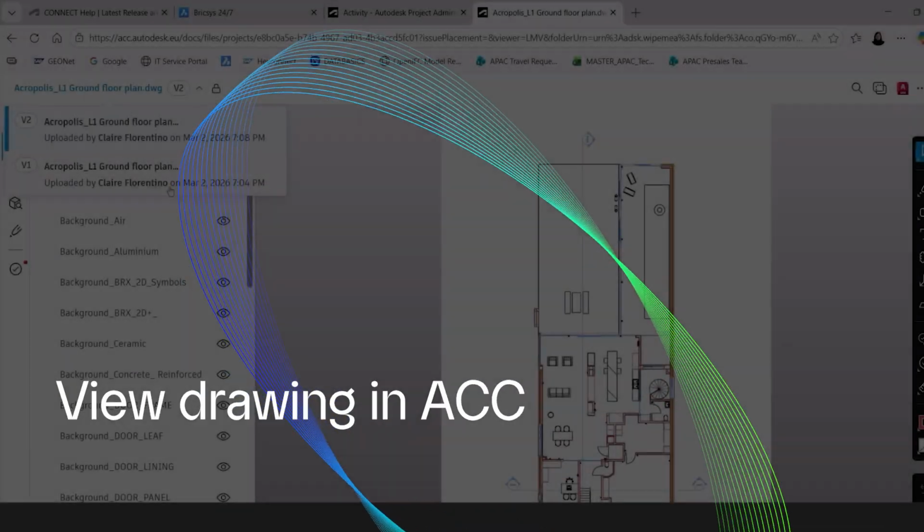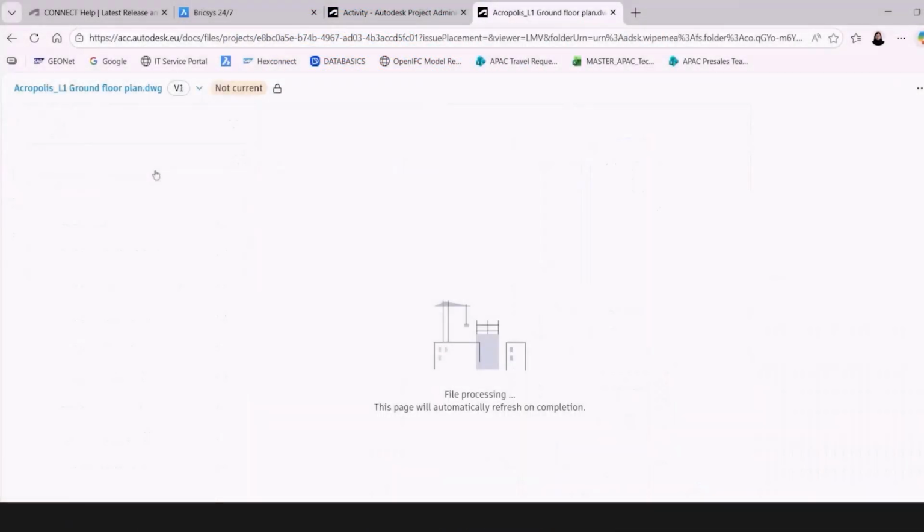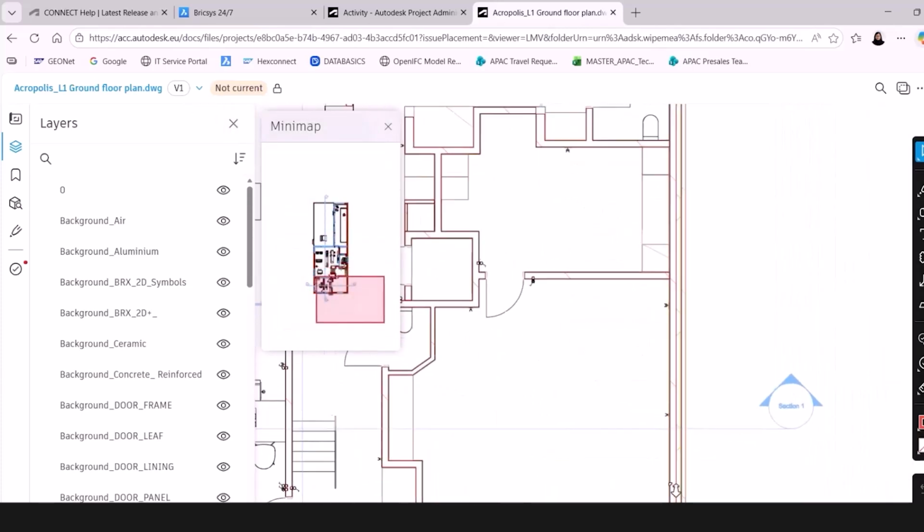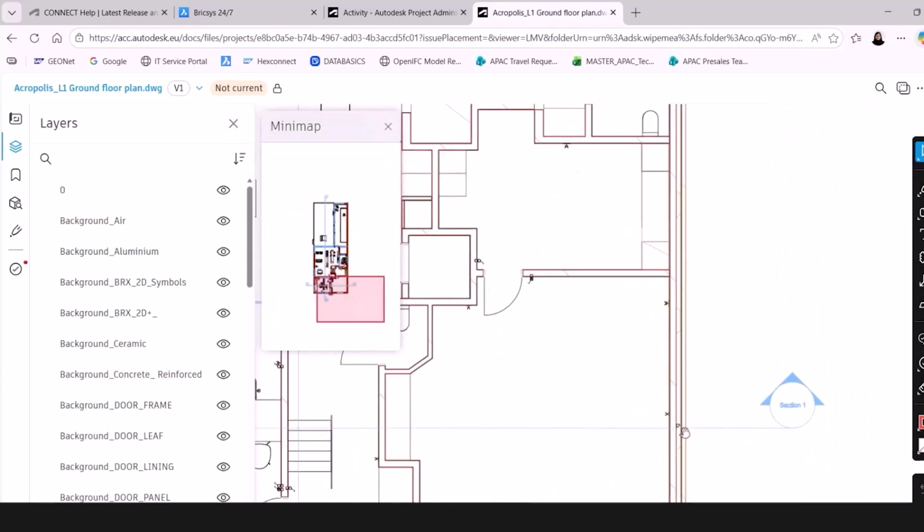We have version 2 of the file, but we can also go to version 1, which is the one where we didn't change the electrical block yet. This will be shown as not current, still locked by myself. You'll see your name there if you're the one who locked it. We can zoom in and confirm that this is the original placement of that electrical block. And you can always keep on toggling back and forth to whichever version that you prefer to view inside the ACC viewer.